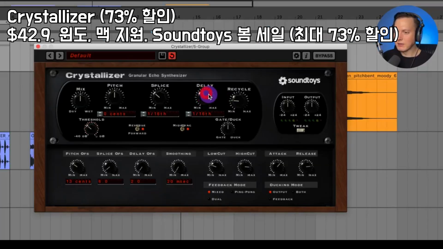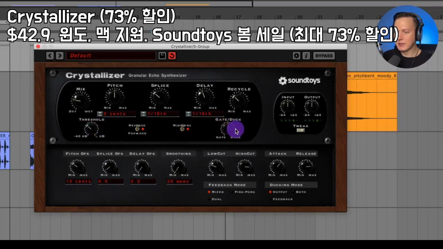or a 16th note. And you can essentially go all the way up to a full note. So I can adjust this recycle. And that sounds pretty cool. So down here we have a threshold knob, and then we have a gate and a duck. This threshold controls this gate and duck.